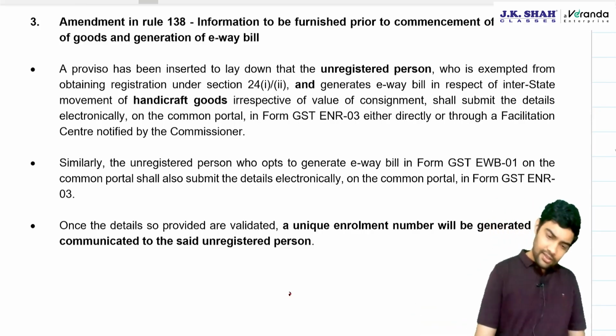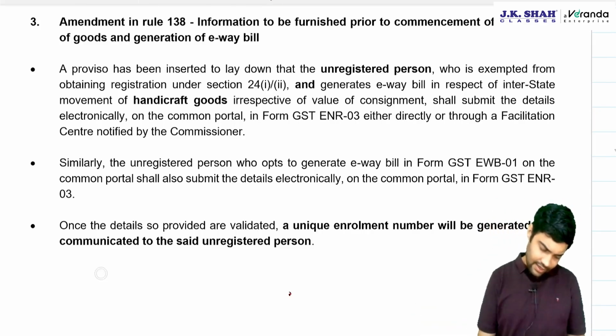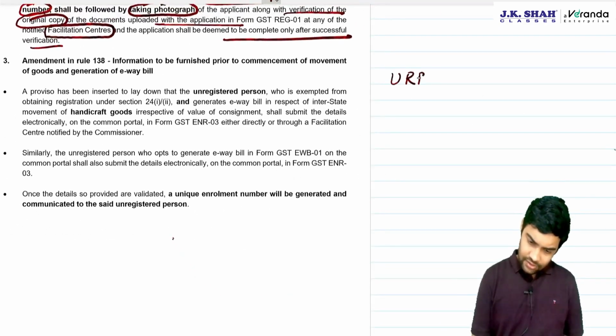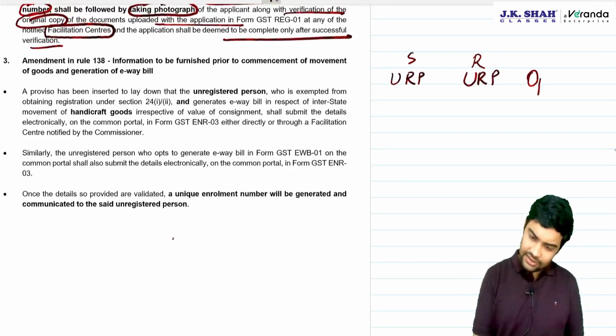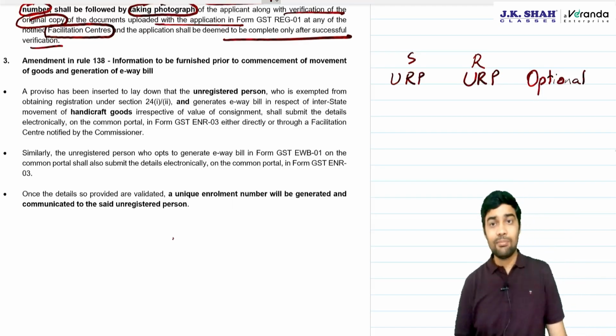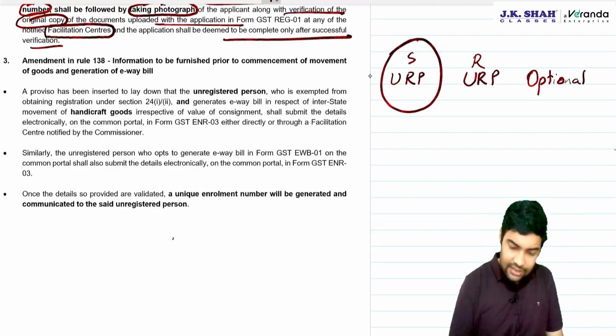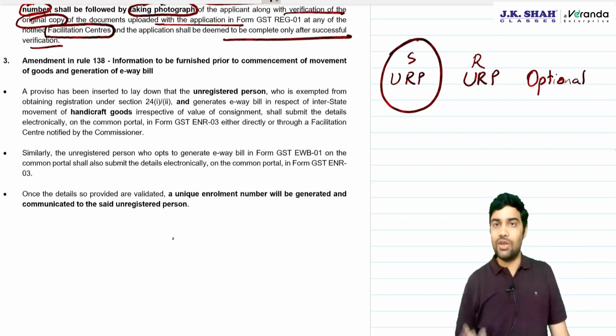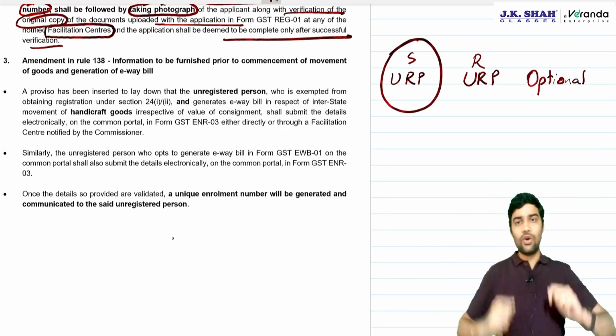You remember that if both are unregistered, supplier is unregistered, recipient is unregistered, then generating e-way bill is optional. That means you can generate, correct? But how will an unregistered person log in to the e-way bill portal? Because he is unregistered. How will he log in?